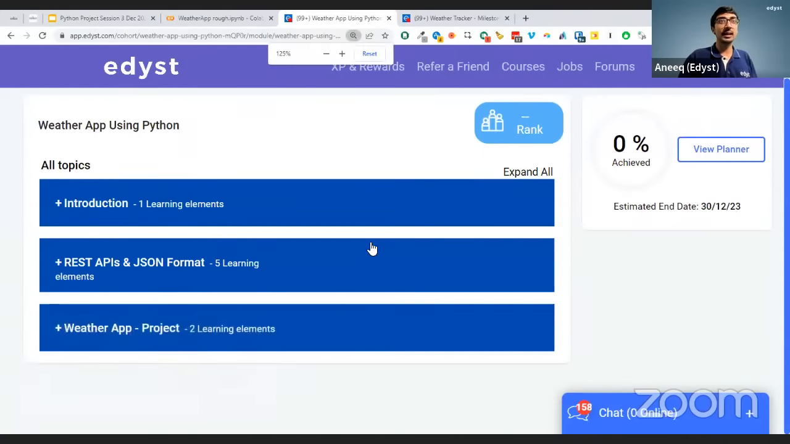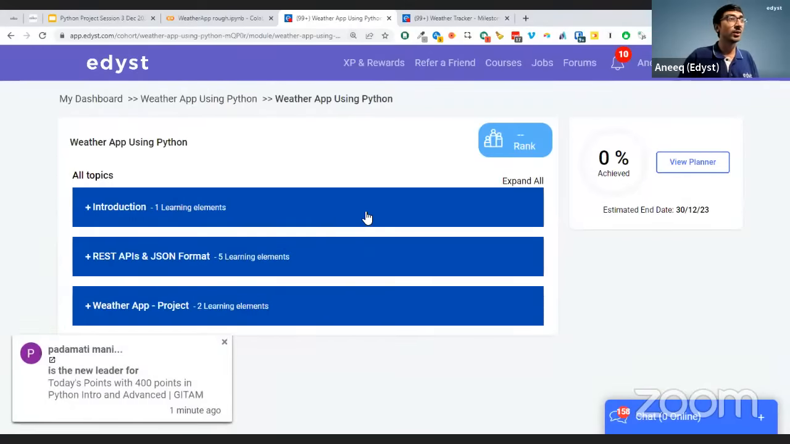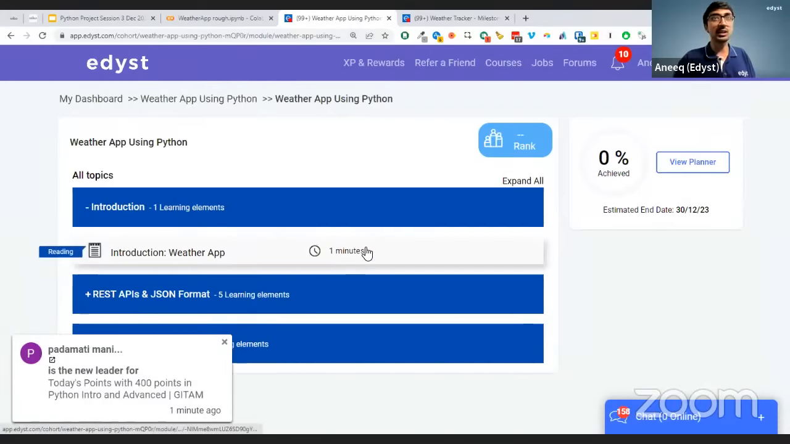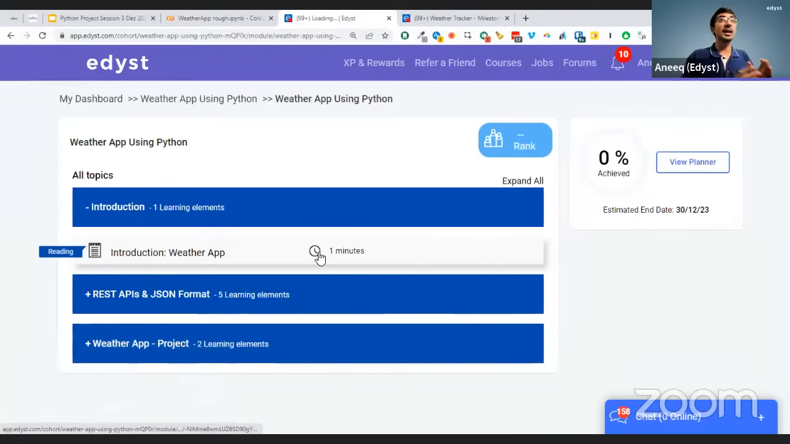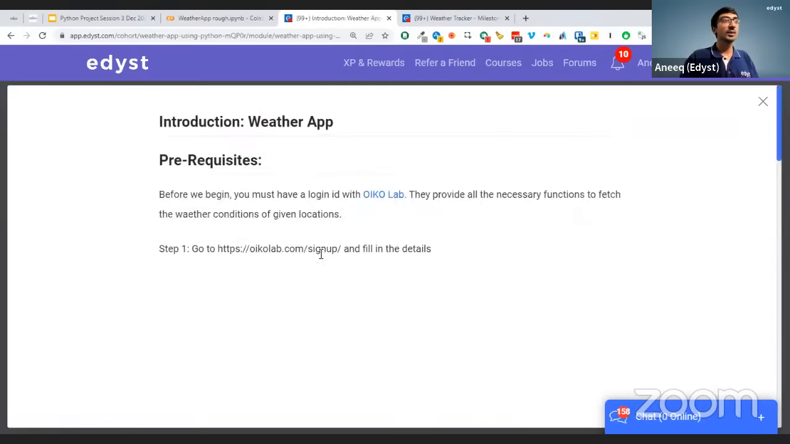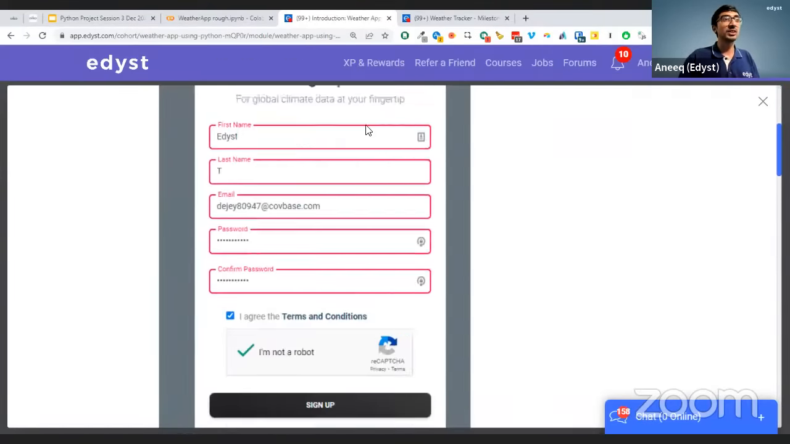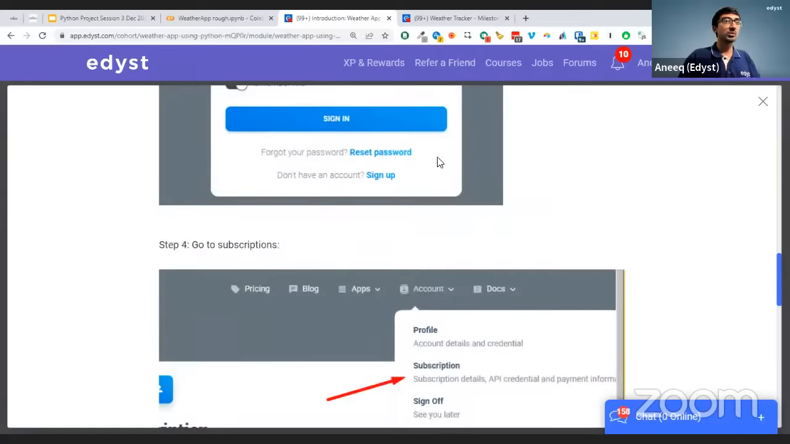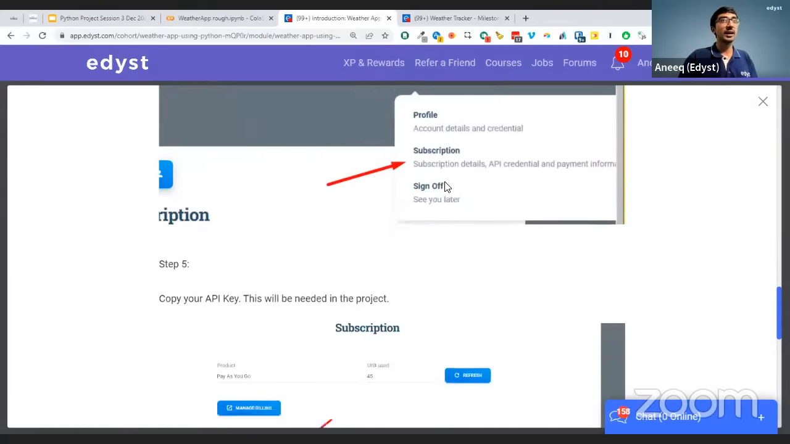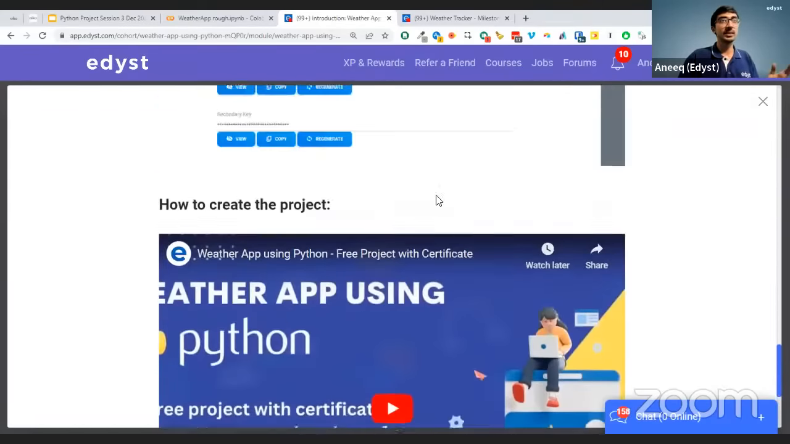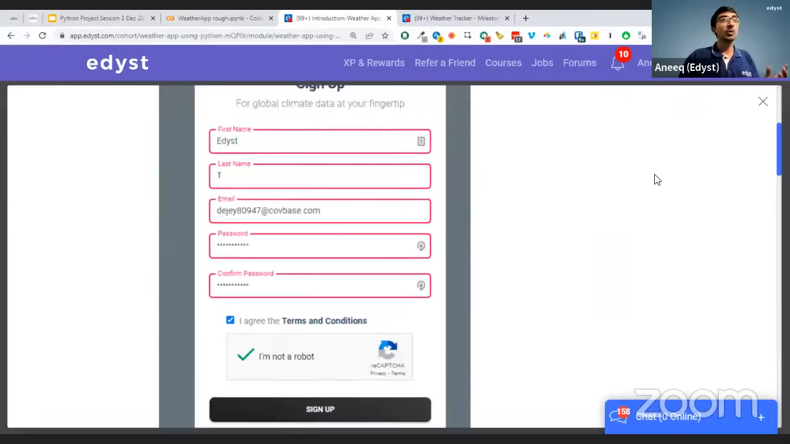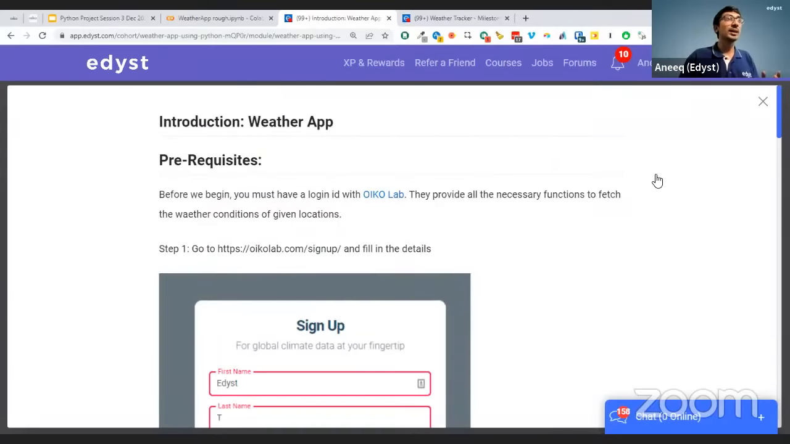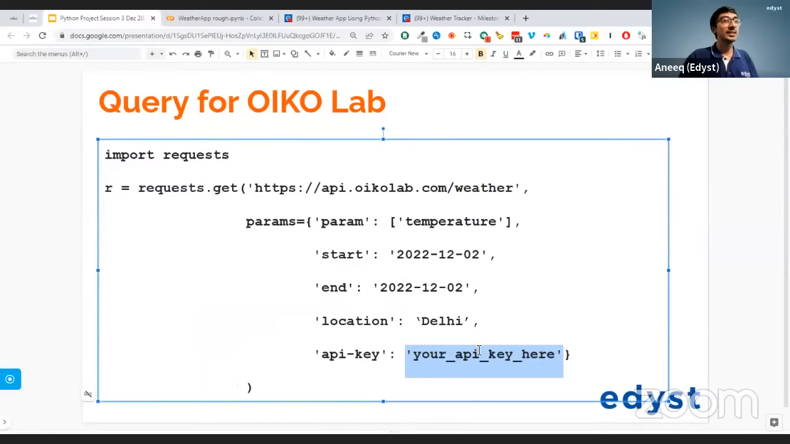And how to complete the tasks is you just have to follow my tutorial right now. So when you go here and you click this introduction, you will see the exact way of creating an account with OikoLab. Okay. So I mentioned here the step-by-step process that this is how you create an account with OikoLab. So you just follow the step-by-step process over here and you'll get the entire thing. Okay. Once you've done that, you are going to get something called an API key.